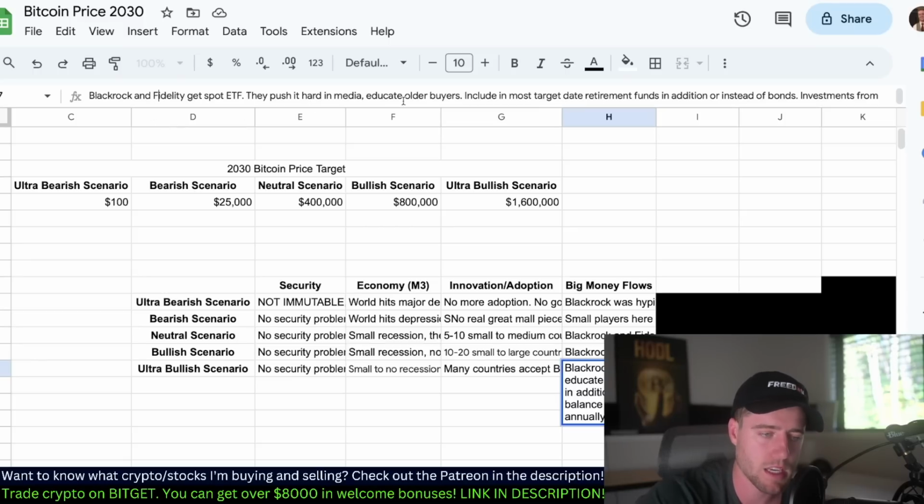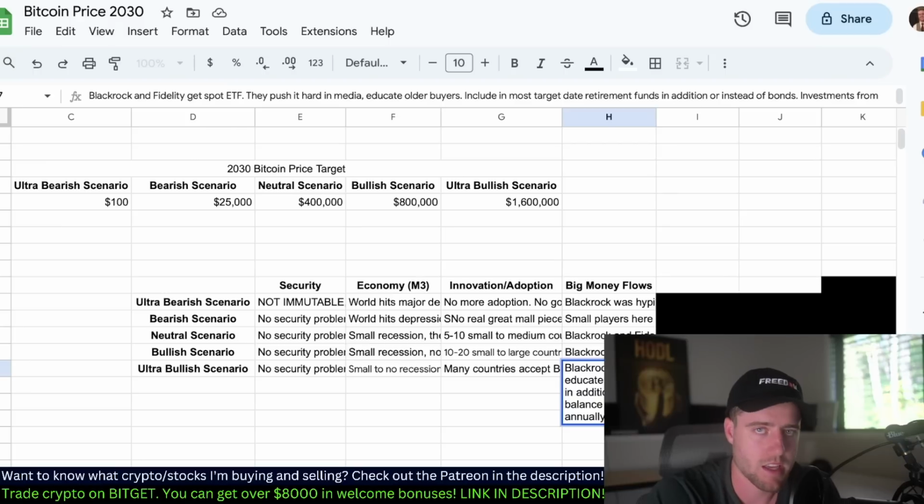They push it hard in the media, educate older buyers, people with lots of money, include in most target date funds in addition or instead of bonds. So we've seen BlackRock before publish a study, or a couple people at BlackRock publish a study talking about how if you want optimal returns, you should have a large portion of your money in Bitcoin. So something like that.